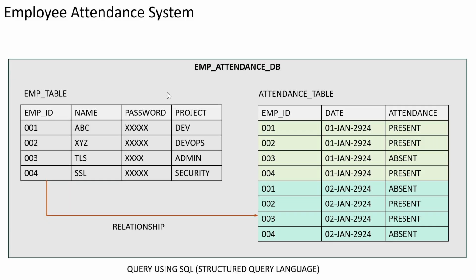That's one thing. So when you are creating this, the primary key concept considers how many tables I'm going to create, and what kind of relationship I need to maintain between those tables. In this example I have two tables only, because I'm just maintaining an employee attendance system. There could be multiple things inside this, but I have two tables. In these two tables I want to maintain one primary key, because that way I can map the relationship between these two. I should mention something here, and that relationship is coming from the employee ID.